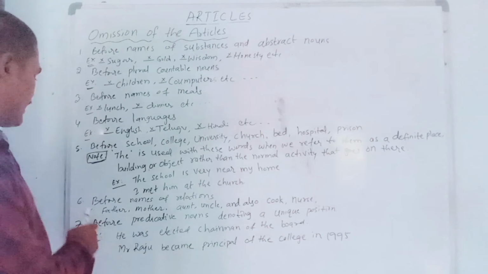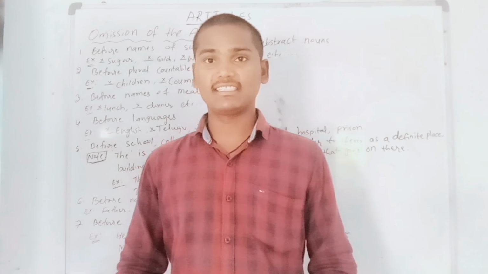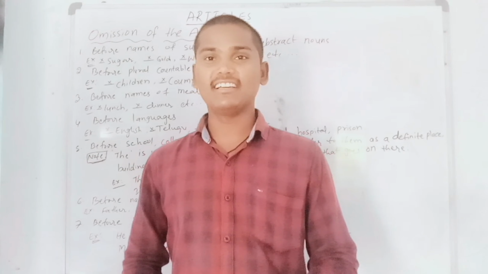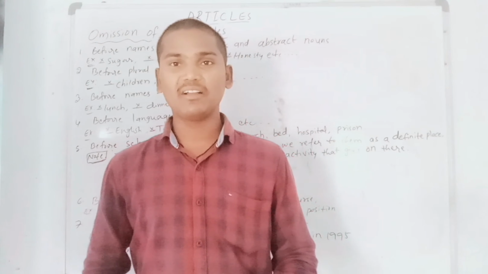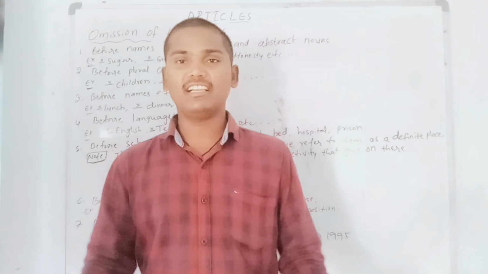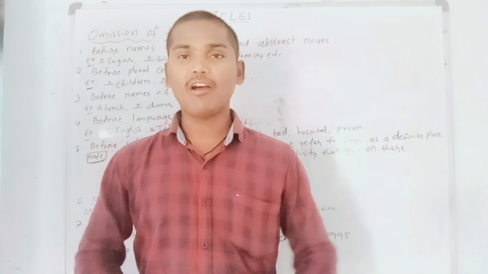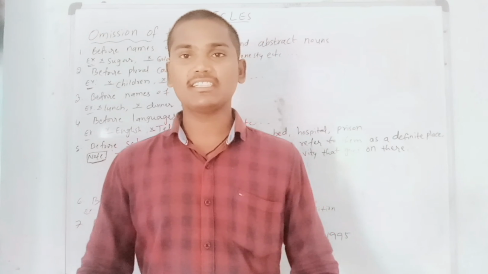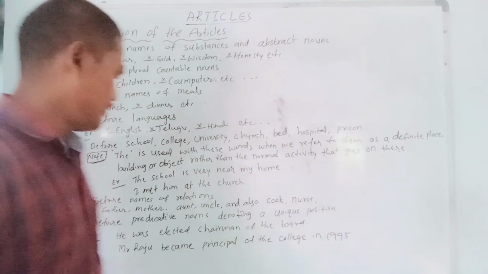Next, sixth rule. Before names of relations. We have wonderful relations. Without relations we wouldn't live; we would be nothing without relations. Yes or no? Mother, father, brother, sister, auntie, uncle, and so on. We have a number of relations. So before all relations we should not use any kind of article.